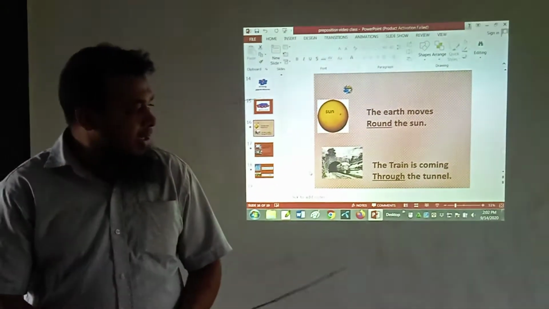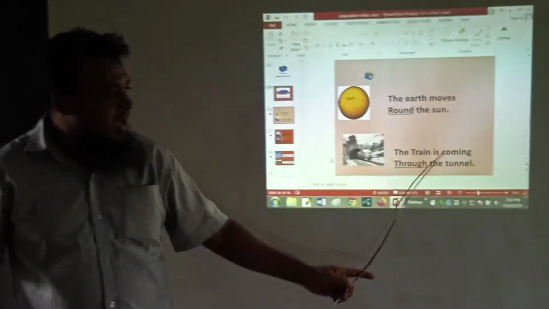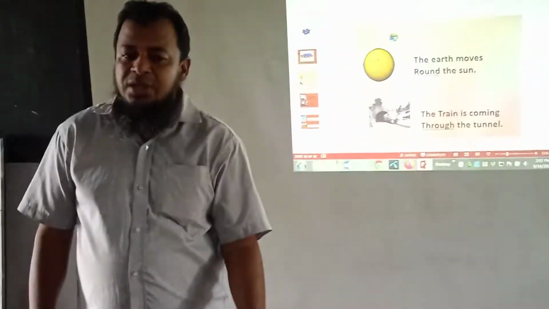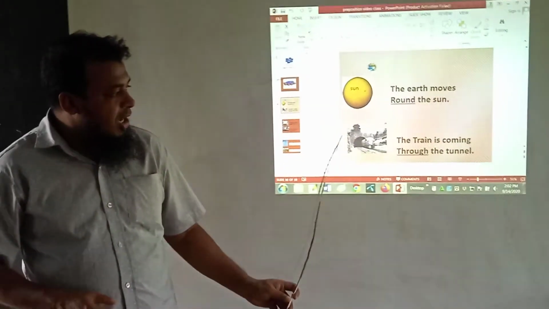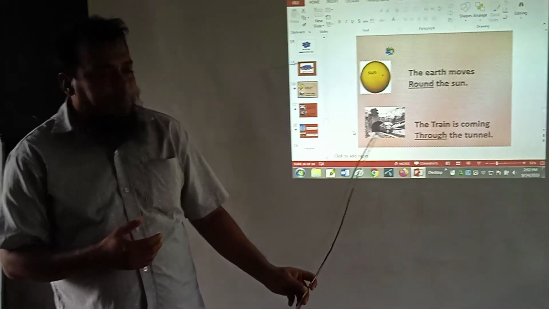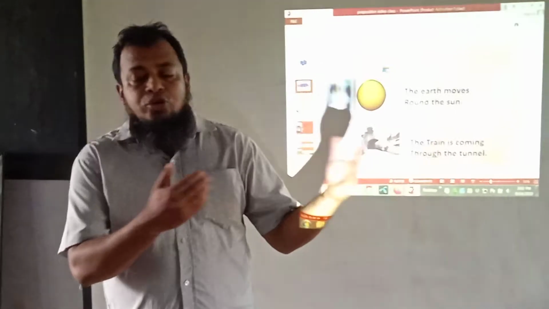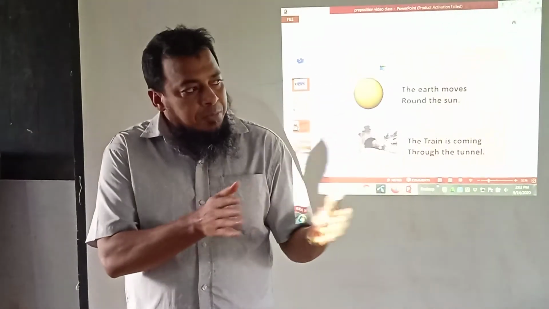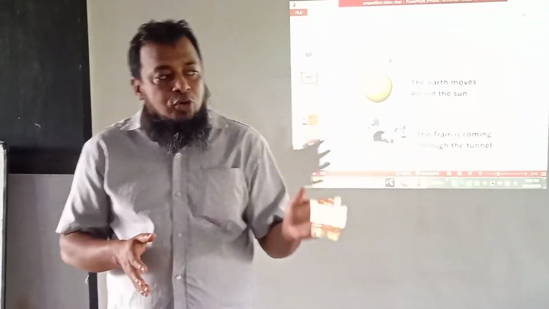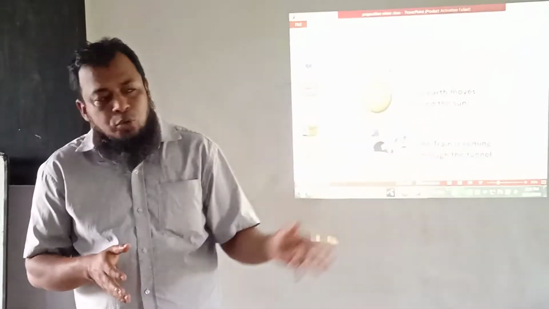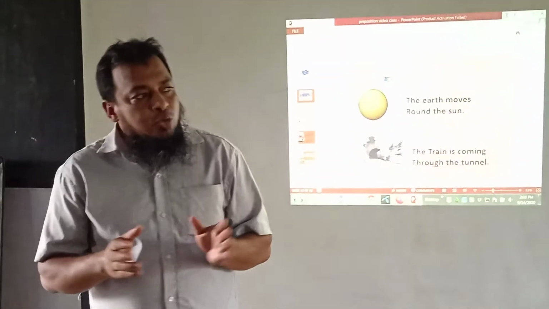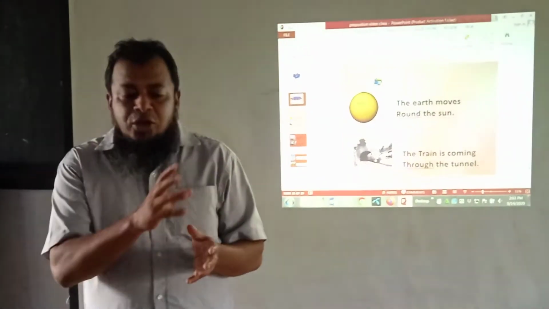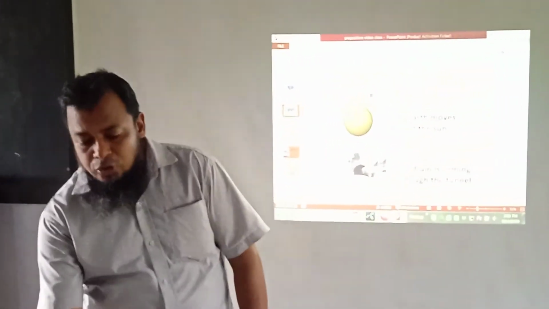Here we have got another picture. The train is coming through the tunnel. Through is something from the middle of something. Here the train is coming out through the tunnel. If I look outside from the window, then I will say look through the window. So through is something that may flow or that we can see from the middle of something, then we will call it through.